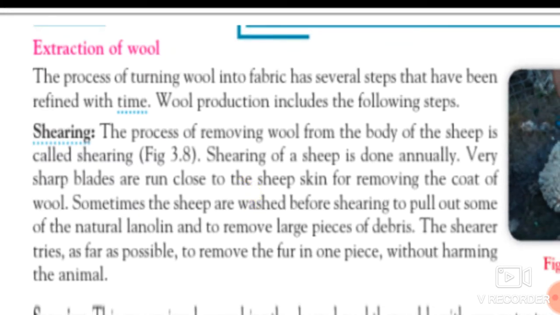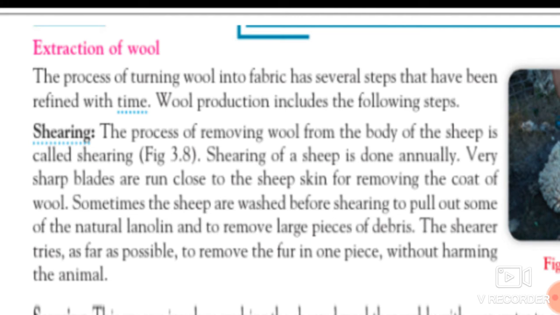What do you mean by shearing? The process of removing wool from the body of the sheep is called shearing. The shearing of sheep is done annually, once in a year.